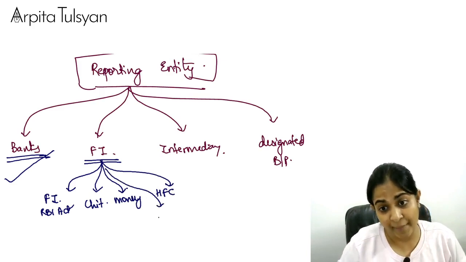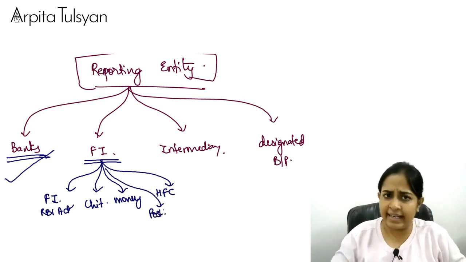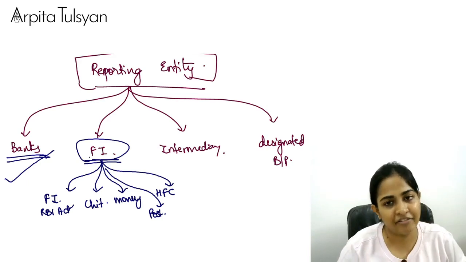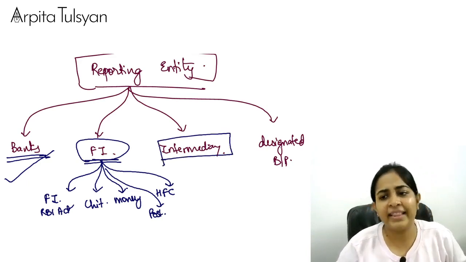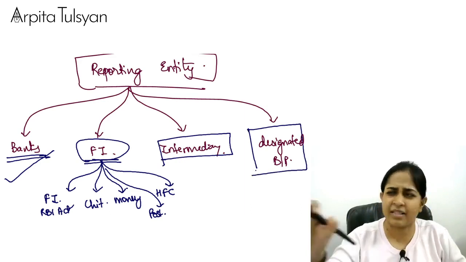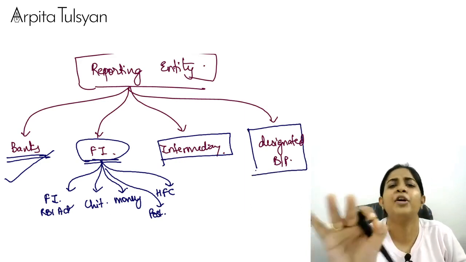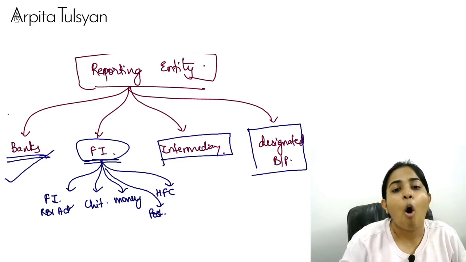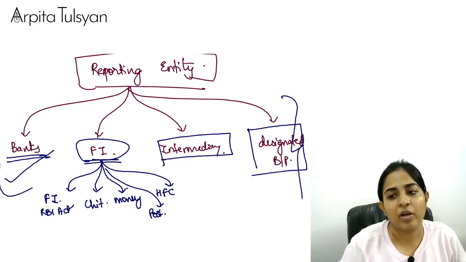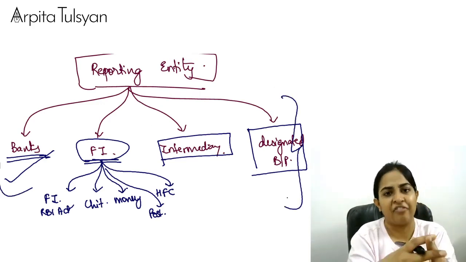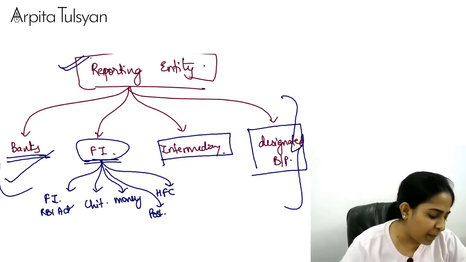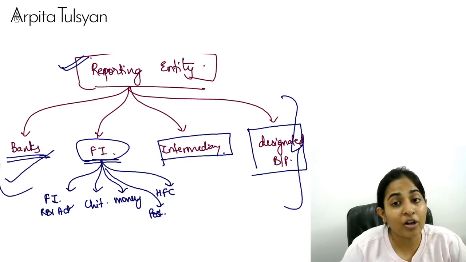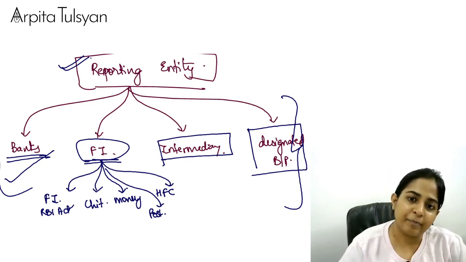Then you will take the Department of Posts, etc. These will come under the term called financial institution. Then you will have some intermediaries, and then you will have some particular person who is carrying on a particular business or profession. All these people cumulatively will be called reporting entity.